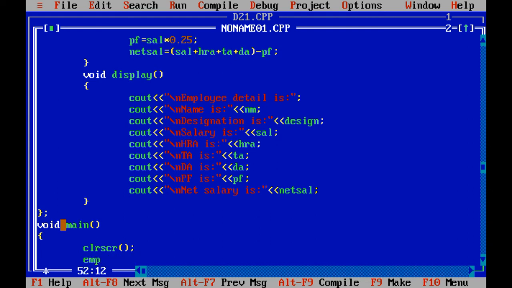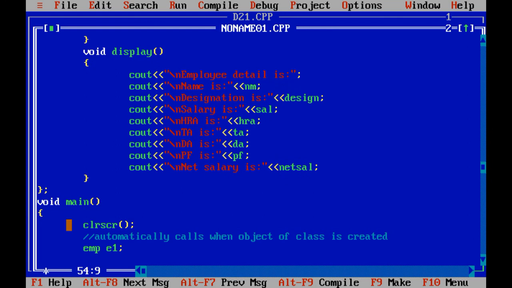Let us create an object of the employee class, employee E1. The default constructor is automatically called when an object of the class is created.